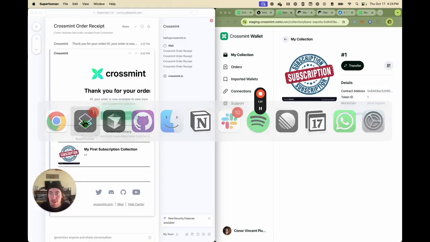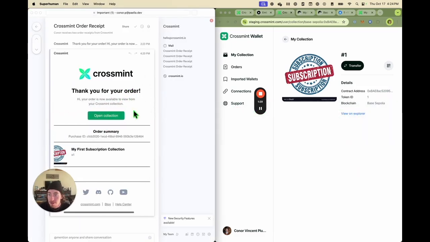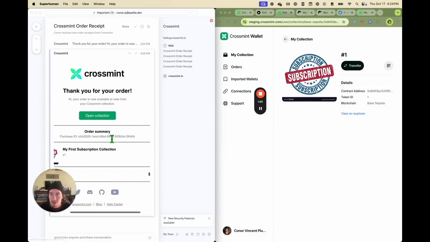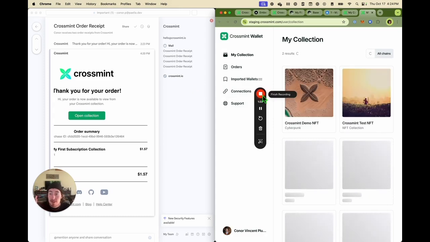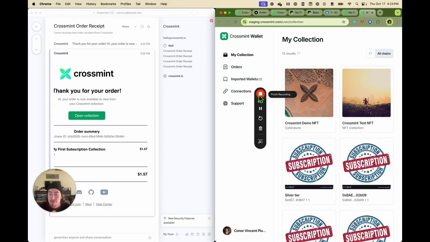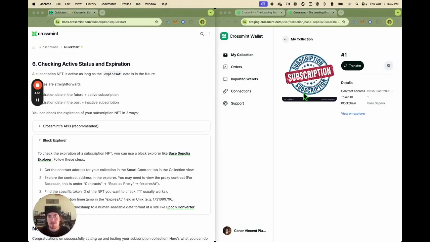Also, after people buy your NFT, they should get an email with the receipt. You can see here the one we just bought. Hit open collection, and boom, your NFT is inside of your Crossmint wallet. So we have our subscription NFT.